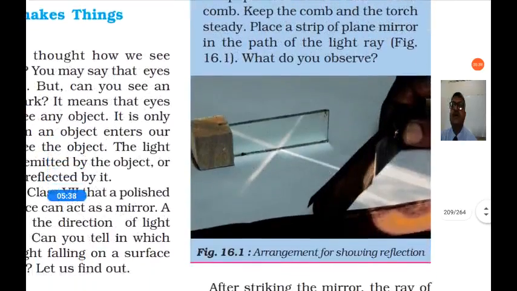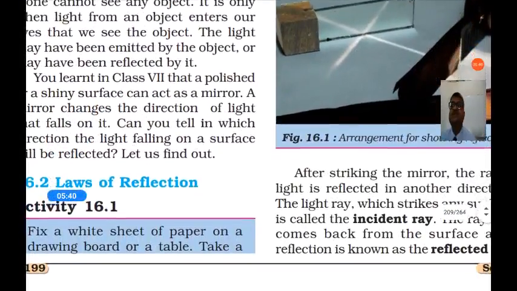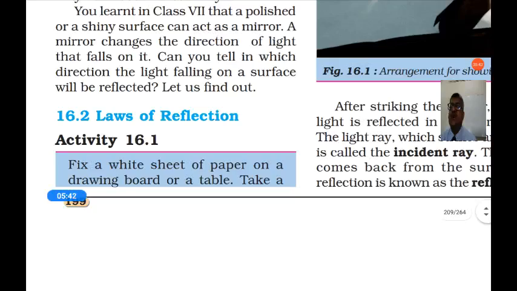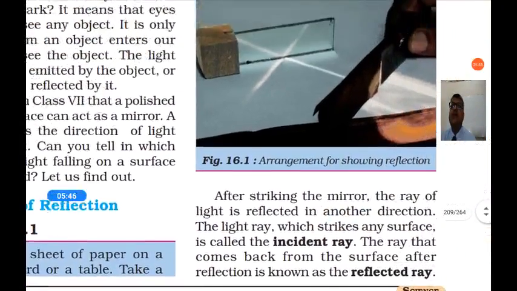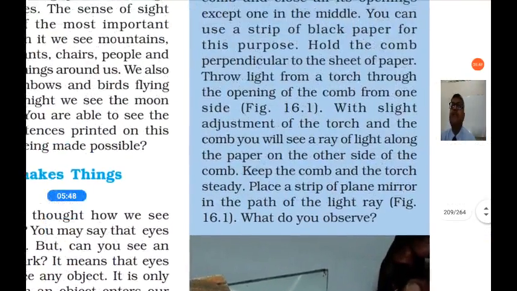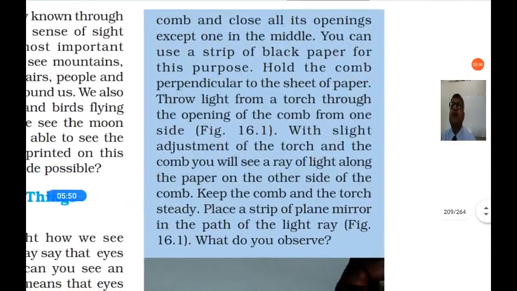So there is an activity given. Fix a white sheet of paper on a drawing board or a table. Take a comb and close all its openings except one in the middle. You can use a strip of black paper for this purpose. Hold the comb perpendicular to the sheet of paper.